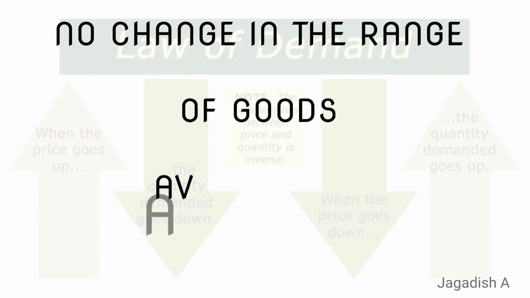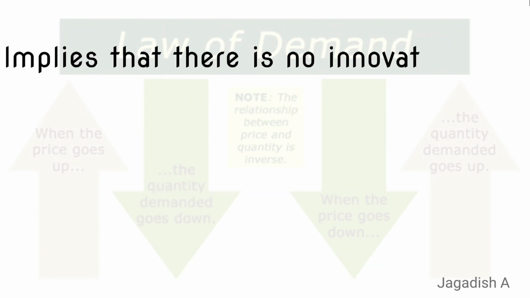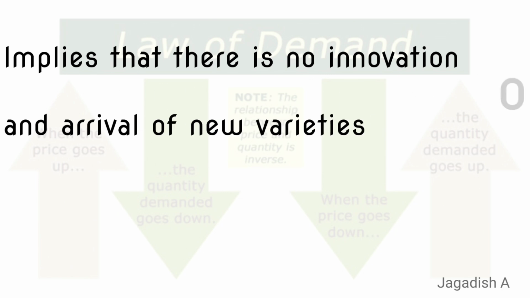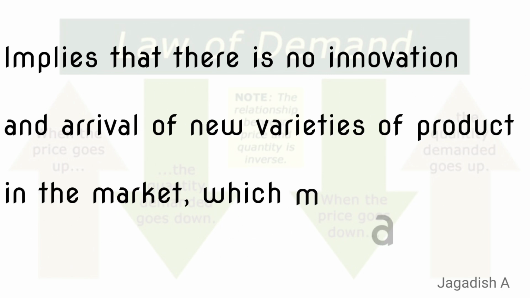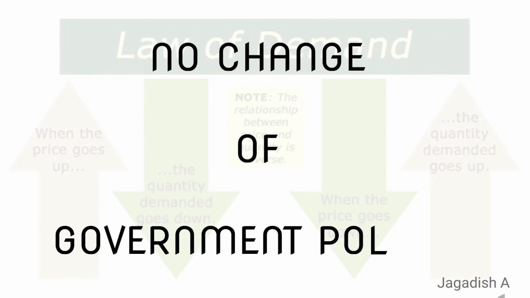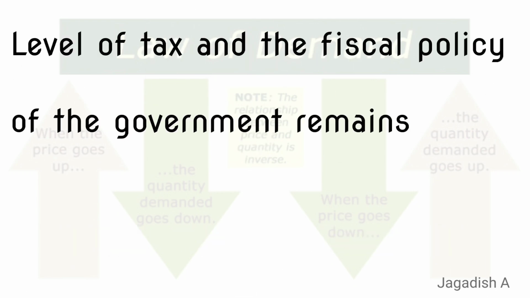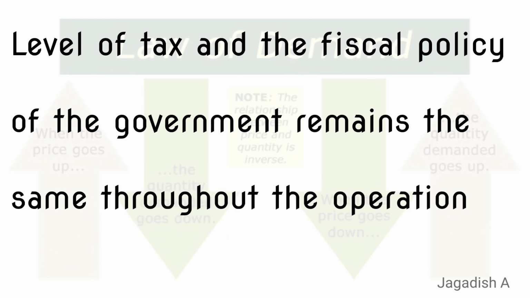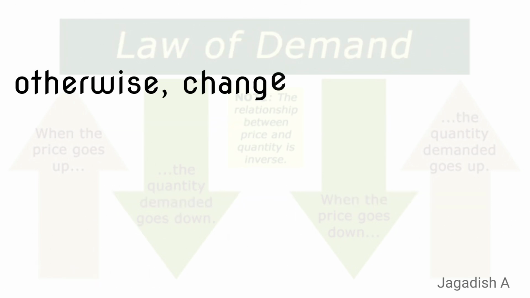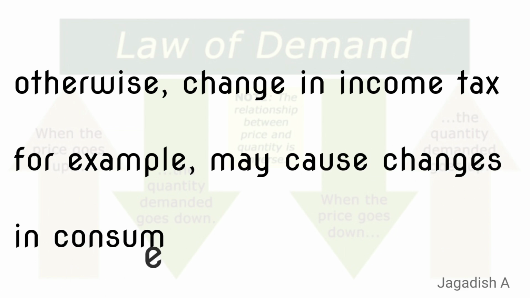No change in the range of goods available to the consumer. This implies that there is no innovation and arrival of new varieties of product in the market, which may change consumer preferences. No change of government policy. The level of tax and the fiscal policy of the government remains the same throughout the operation of the law. Otherwise, a change in income tax, for example, may cause changes in consumer income.